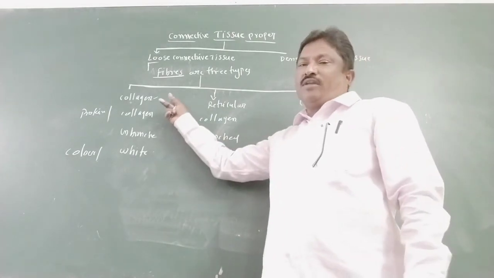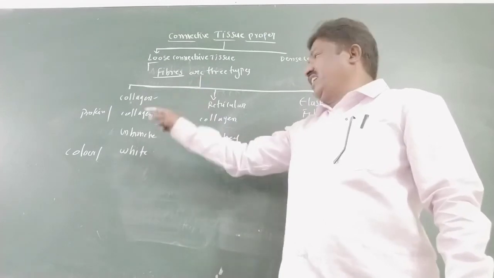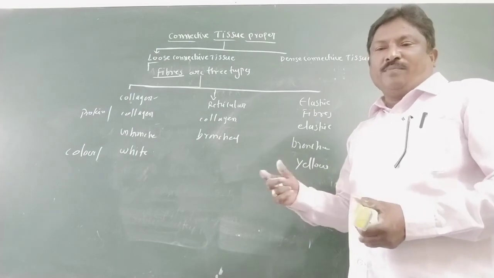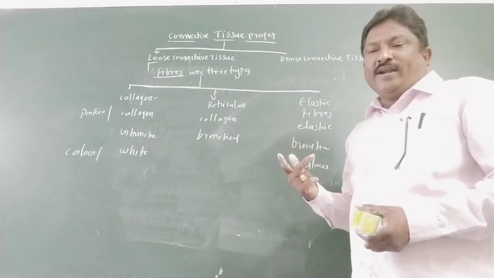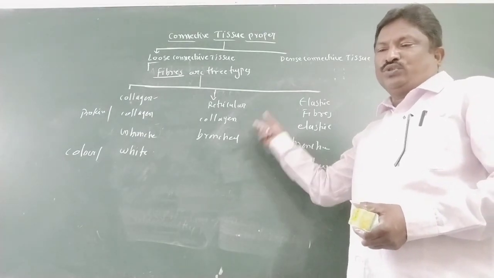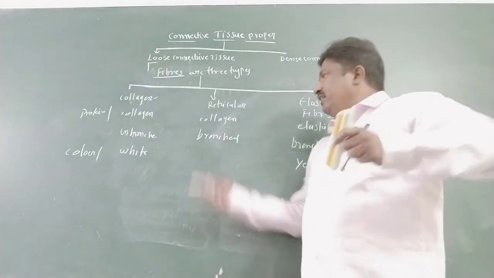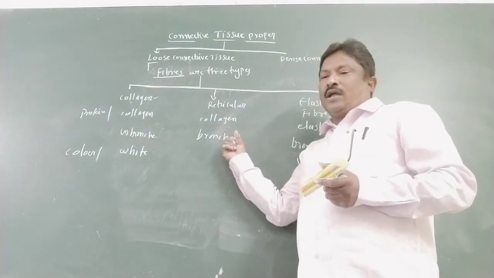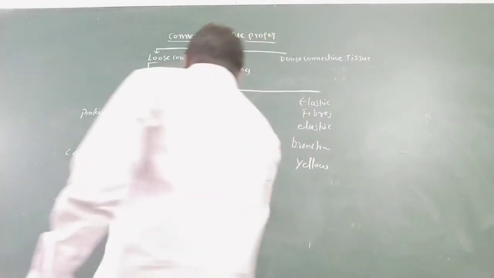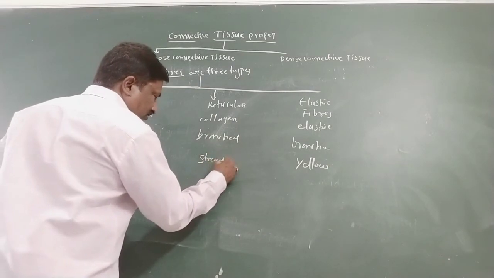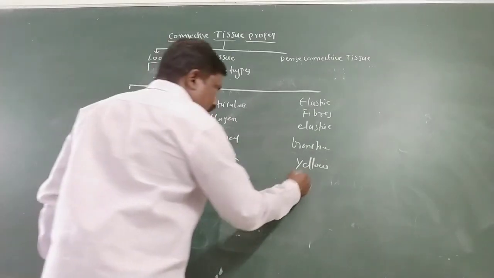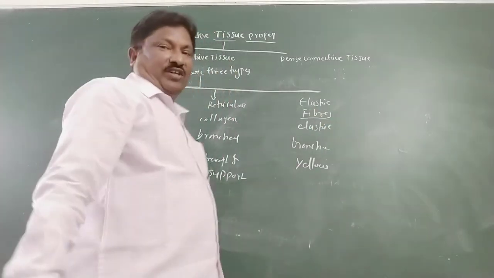Reticular fibers form a thin, fine network and provide strength and support to certain tissues. Elastic fibers are present in elastic cartilage.